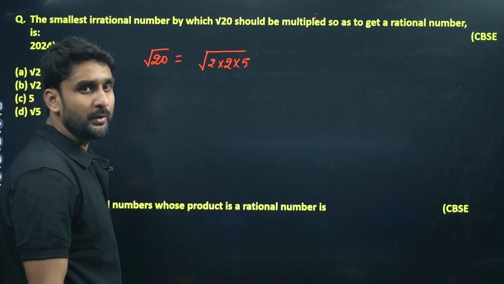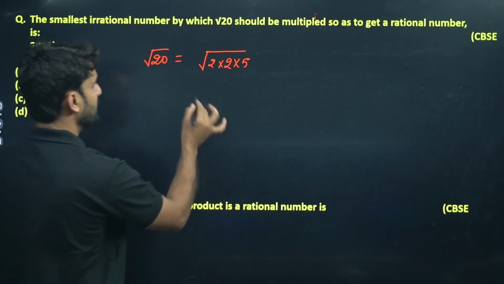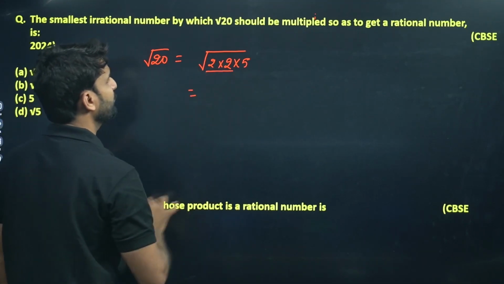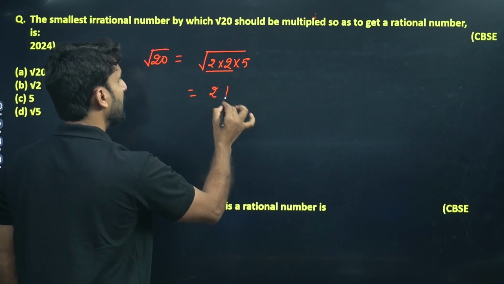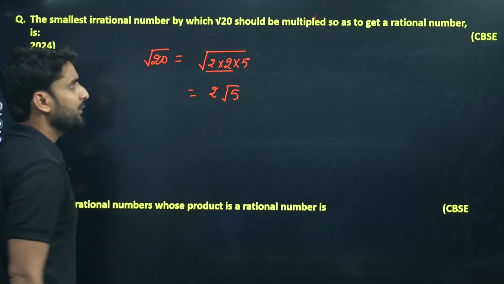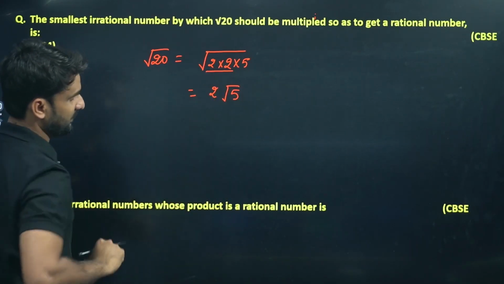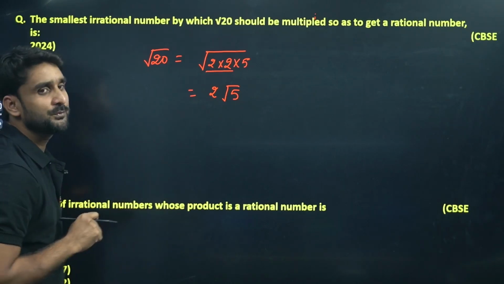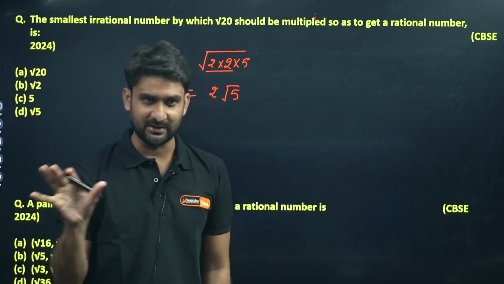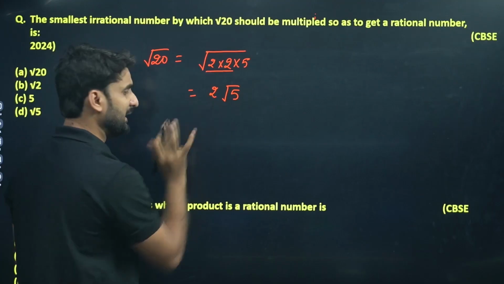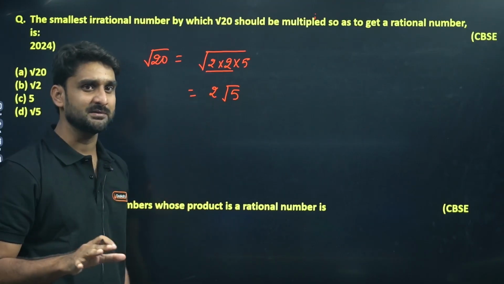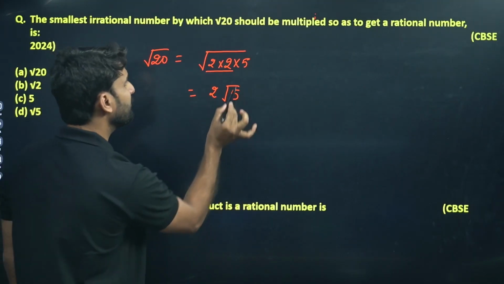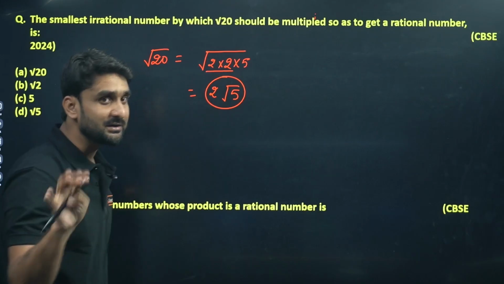Under the root, there is a pair of 2s, so we can take out 2 and keep root 5. If you observe this format, it is 2 times root 5. We know root 5 is an irrational number. 2 is separately a rational number, but root 5 is an irrational number. So this whole expression is still an irrational number.